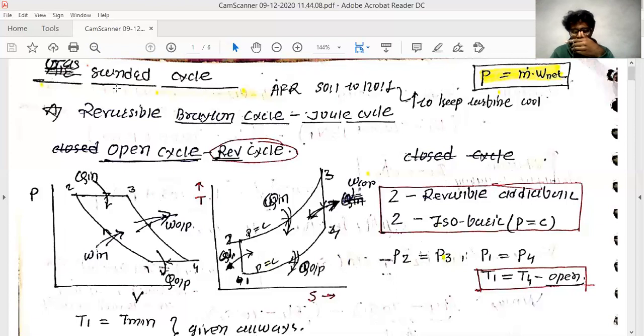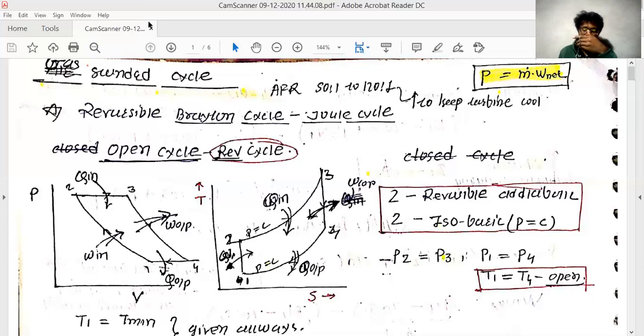And also this irreversibility can be calculated as the atmospheric temperature times the entropy generated by the universe. So these are all the formulas from this chapter. And mostly, questions will not arise from this chapter.